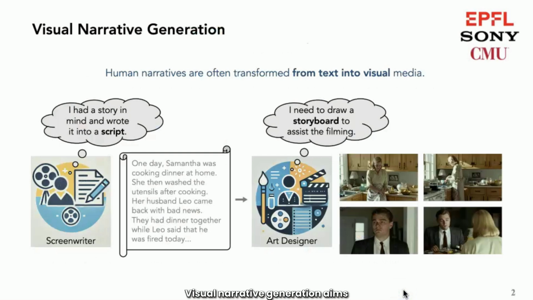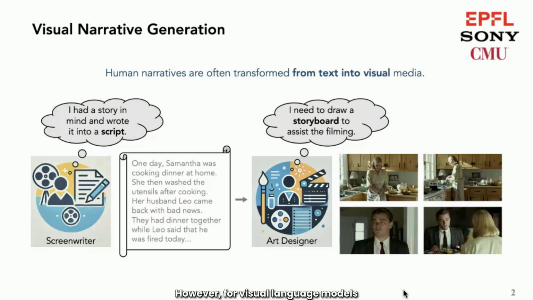Visual narrative generation aims to transform a textual narrative into a sequence of images that illustrate the content of the text, which is a task often involved in human literary and artistic creation. For instance, in the film and television industries, screenwriters usually write their stories into scripts, and then art designers visualize the scripts into storyboards to assist the filming of movies and TV series.